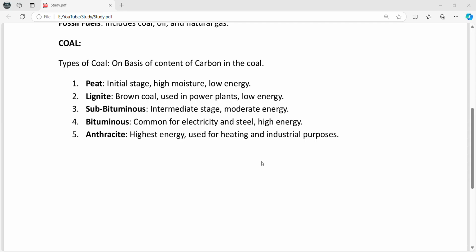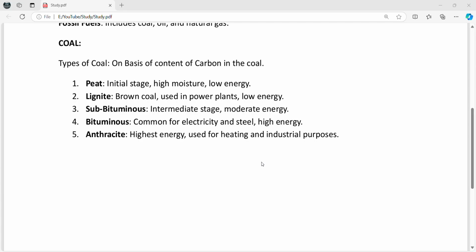Coming to the second type of coal, lignite, which is also called brown coal. How is it formed? Formed from compressed peat, typically under shallow burial conditions. Coming to the characteristics, its moisture content is high and the carbon content is approximately 25 to 35%, and its energy content is low to moderate, and its appearance is brownish black or crumbly.